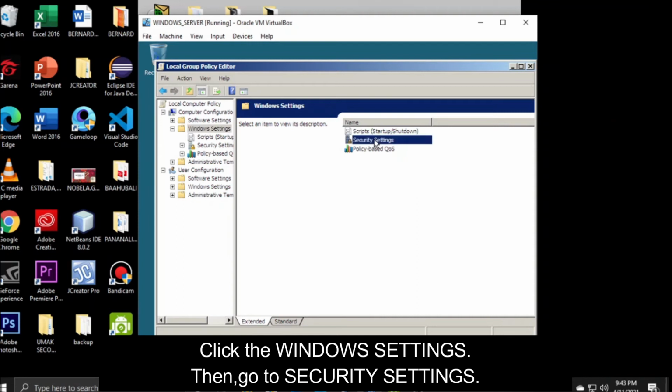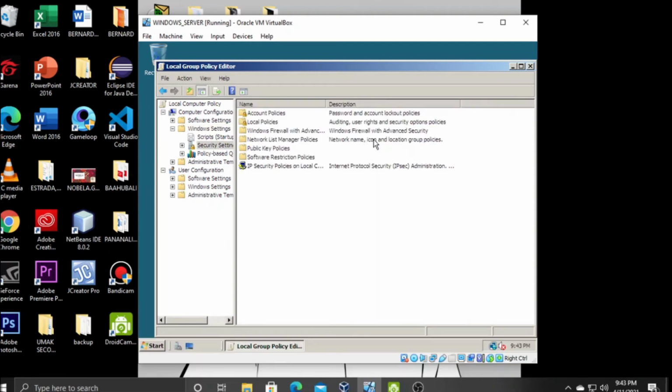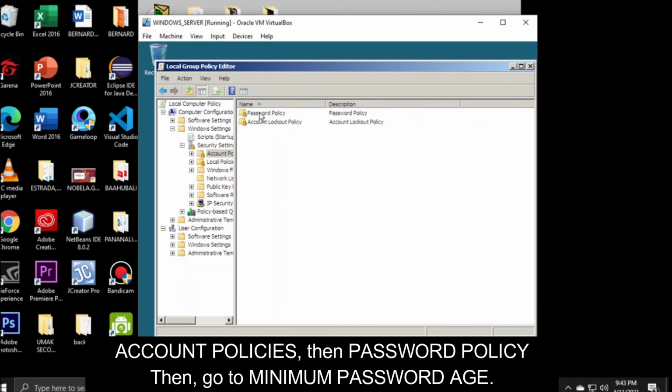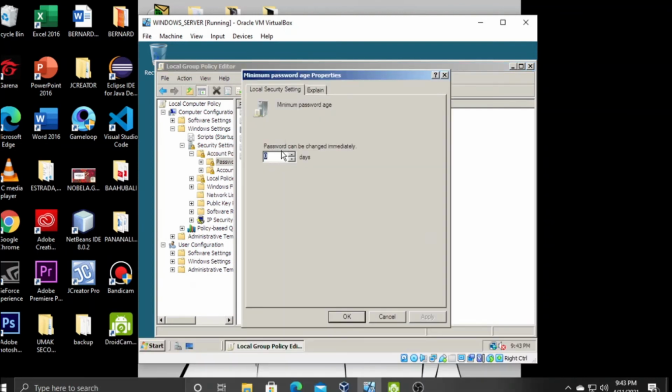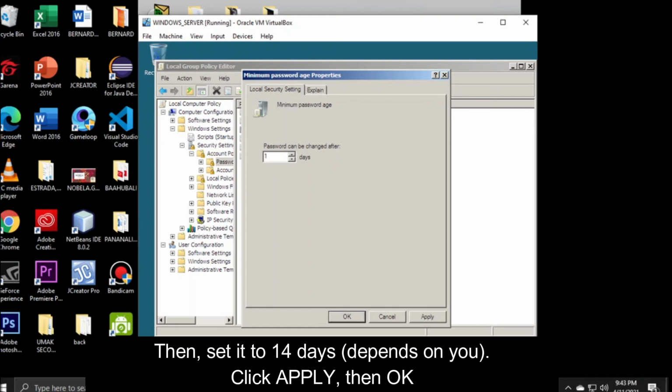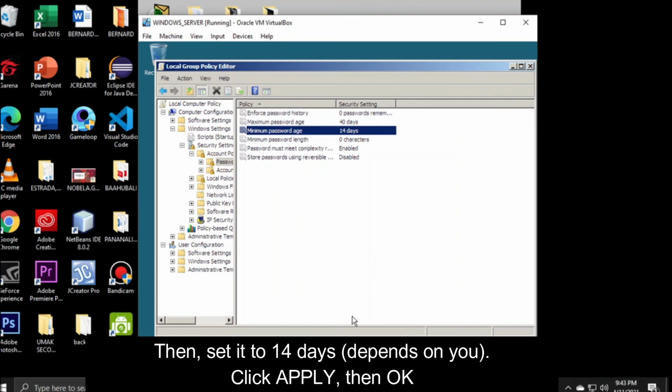Then go to security settings. Account policies. Then password policy. Then go to minimum password age. Then set it to 14. Click apply. Then okay.